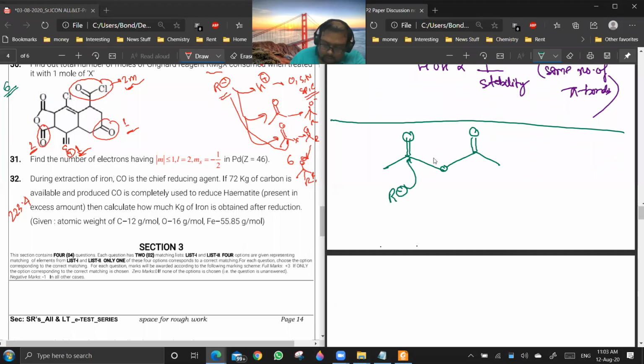Then this will go out. So you will be getting this, and now you see this whole anion is negatively charged. So on this R minus won't attack.